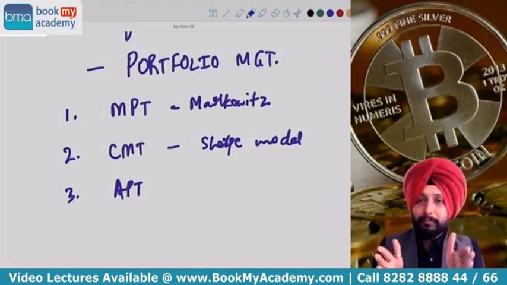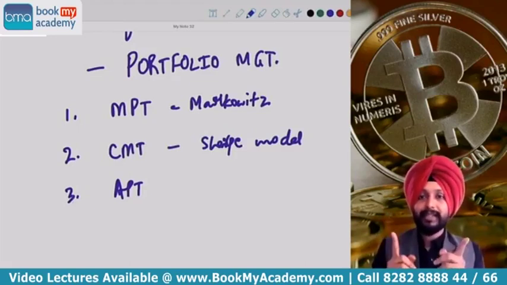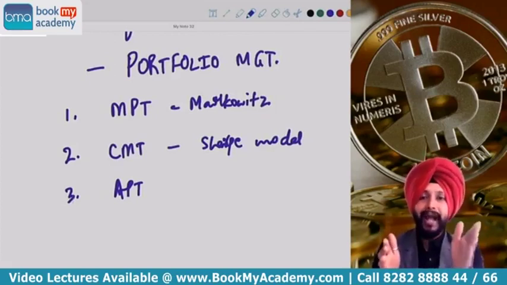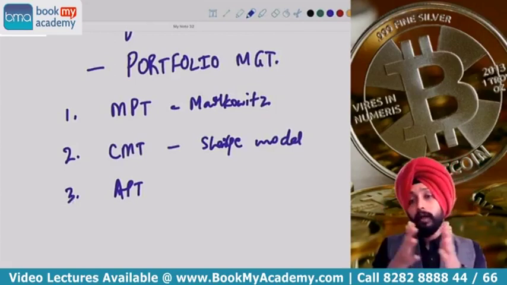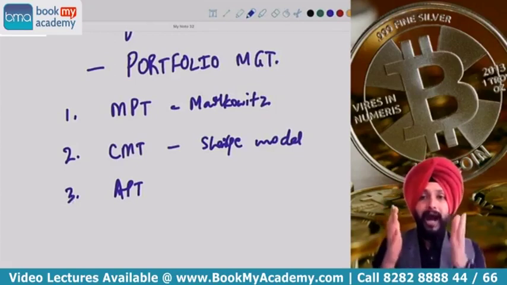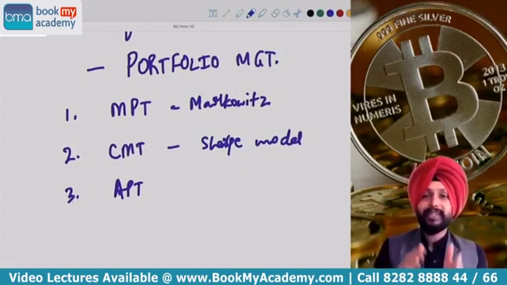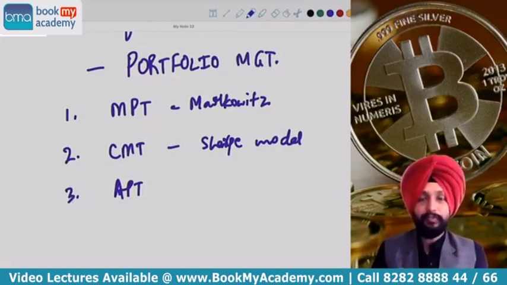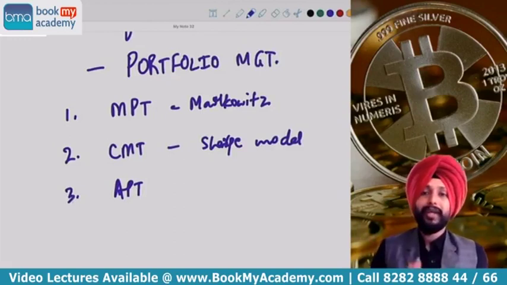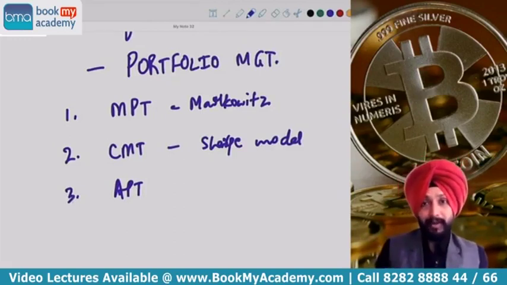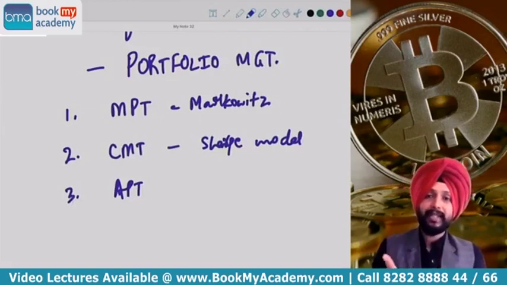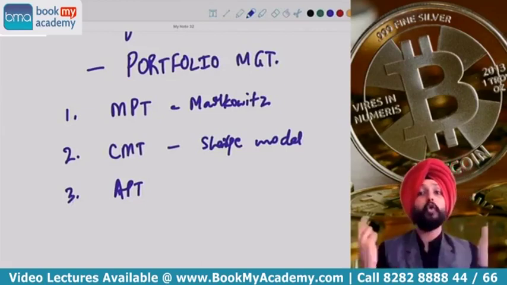So, is there any similarity between CMT and APT? Yes, there is a similarity. Both the theories say don't study the relation between stocks, study the relation between stocks and the market portfolio. Okay, stocks and economy. How is economy defined? CMT says economy is captured by a market portfolio. For that we use an index like Sensex or Nifty, but APT says no, economy cannot be captured just by markets. Markets do not define economy. The Sensex and Nifty cannot be a true representation of the overall economy.